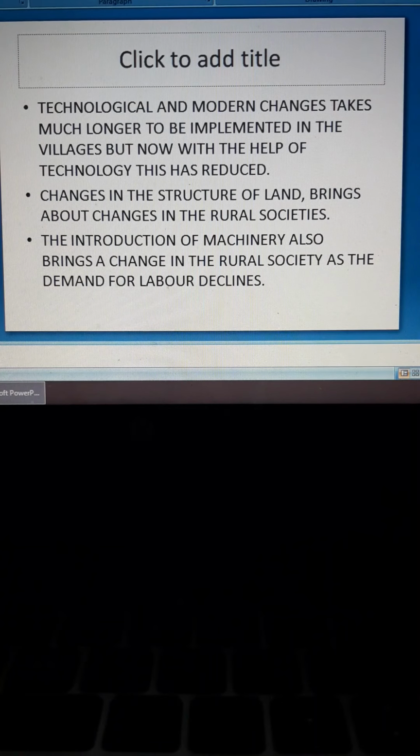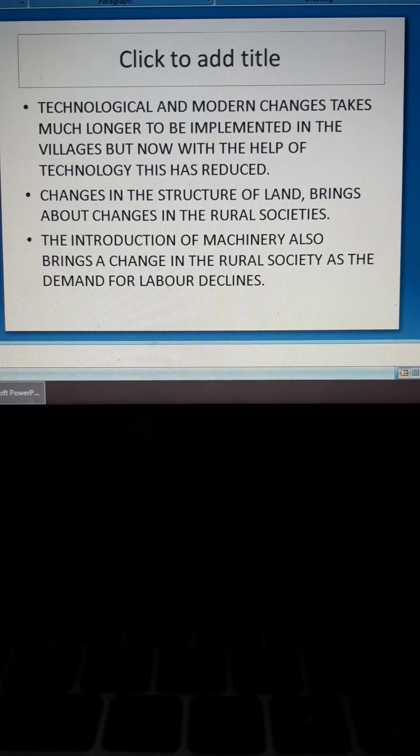Technological and modern changes take much longer to be implemented in the villages, but now with the help of technology, this has reduced. New modern changes come quite late in the villages as compared to the urban areas. Although now it is increasing, basically because of new modes of communication and all sorts of technology that have been coming up. Due to that, villages are also getting modern facilities.